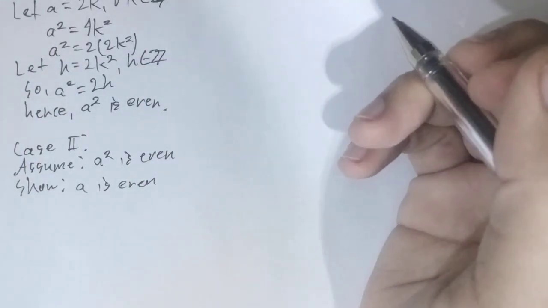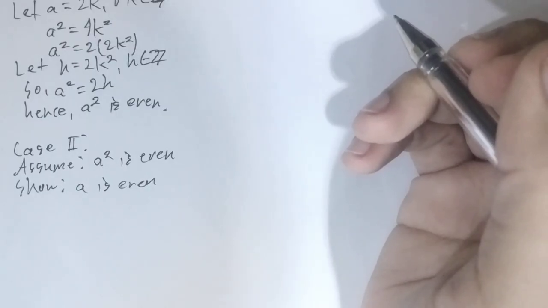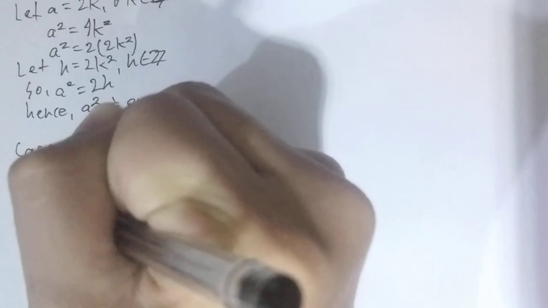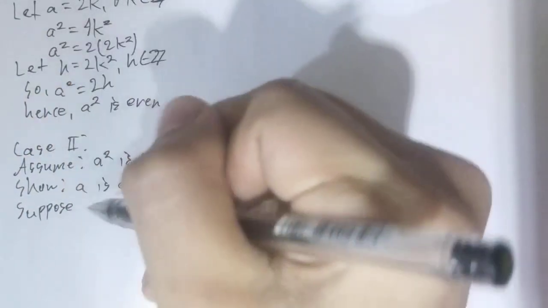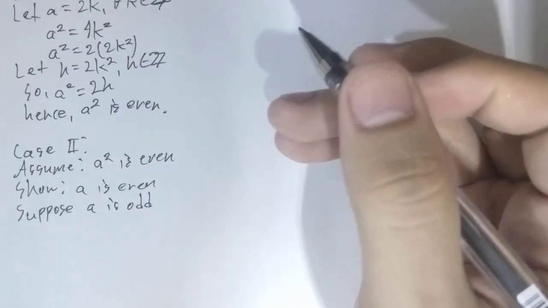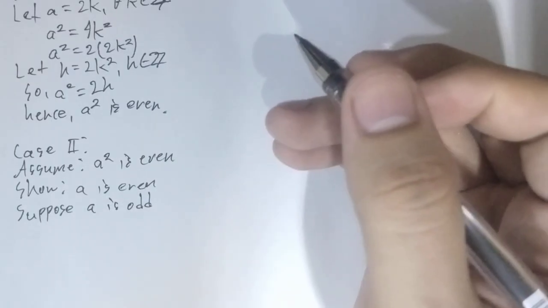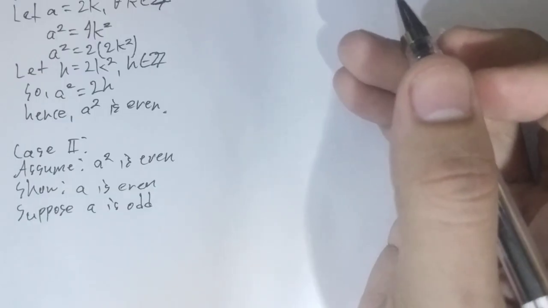Okay, so what we would do in this case is suppose, for the sake of contradiction, that A is odd. So we will not directly show that A is even. We will just try to find some contradiction in our proof, okay?